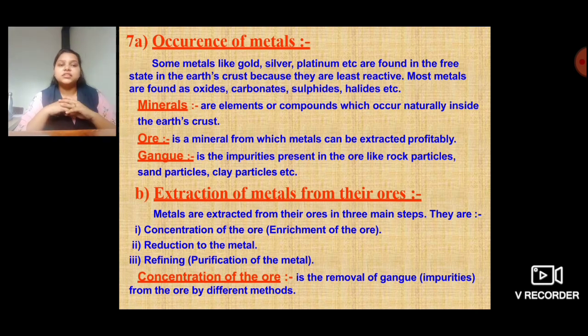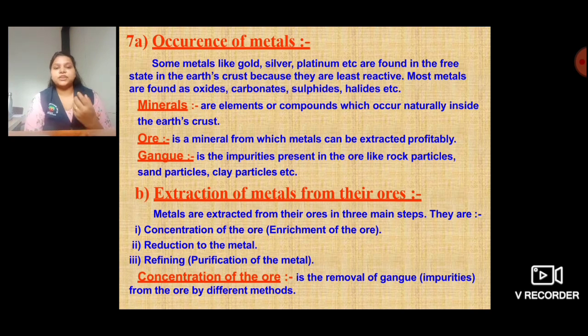That is the reason they are found in their free form. Now these metals we can divide into three parts: minerals, ore and gangue. So how are they divided? Let's see. Minerals are elements or compounds which occur naturally inside the earth's crust.